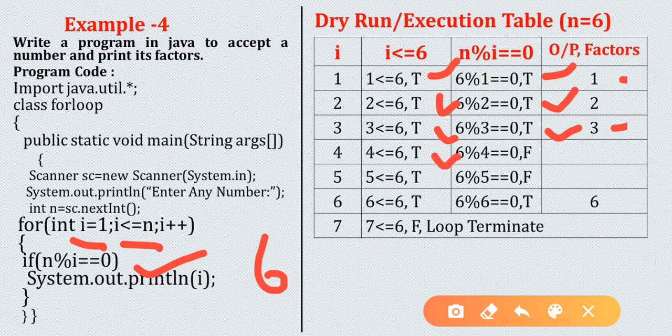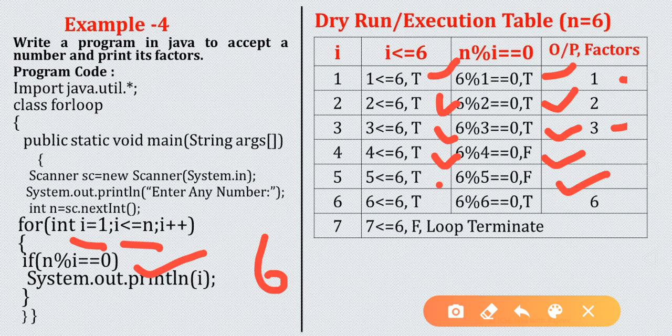Now next time i will be 4, 4 less than or equal to 6, true. First condition is true. In the second condition, 6 mod 4 equal to 0, false. So 4 will not be printed. Next time i will be 5, 5 less than or equal to 6, condition true. So 6 mod 5 equal to 0, false. 5 is also not a factor of 6.